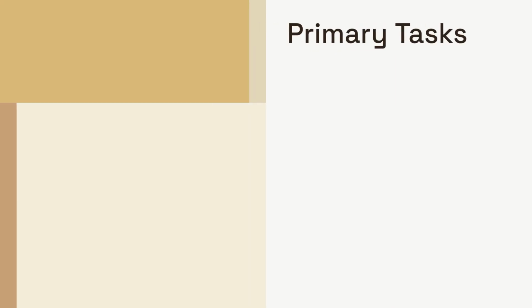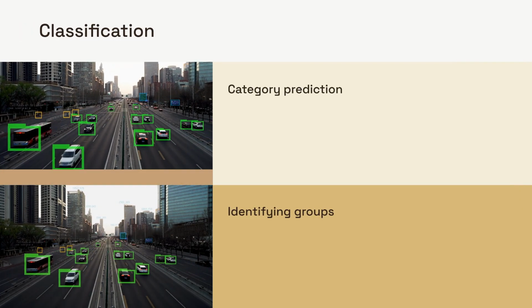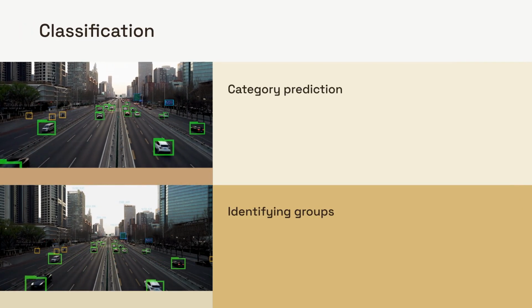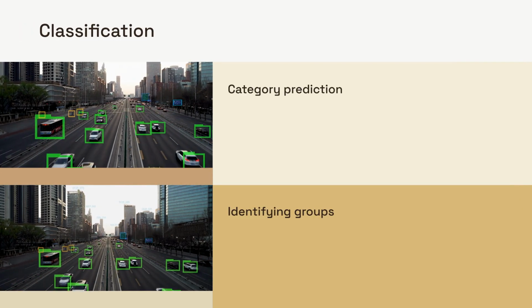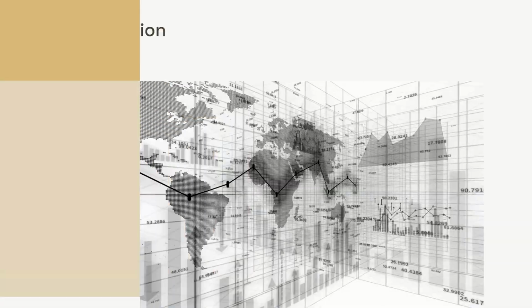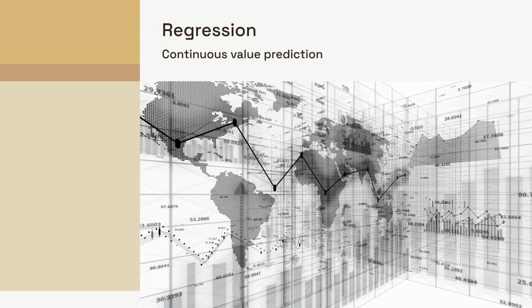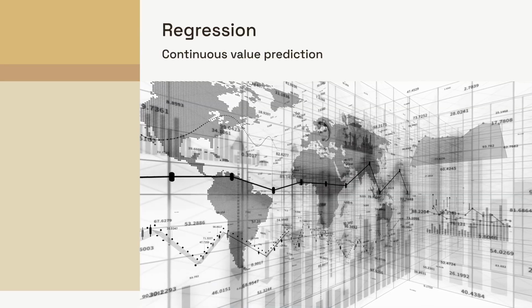Supervised learning generally handles two major types of problems: classification and regression. Classification tasks involve predicting categories, like determining if an email is spam or identifying an object in an image. Regression, meanwhile, is used for predicting specific continuous values, such as future house prices.